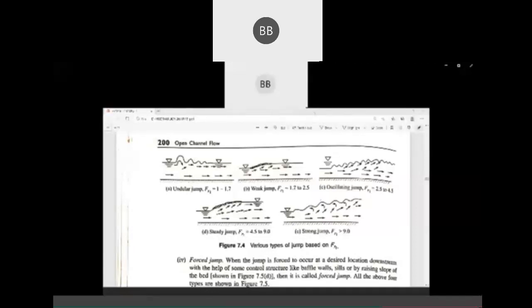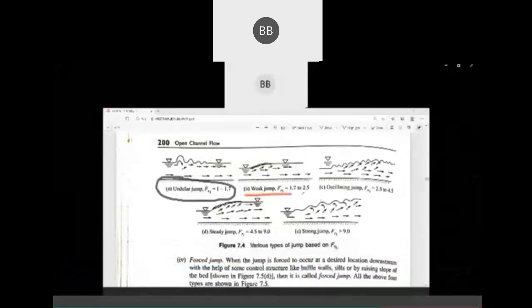Okay, so yeah, in this figure 7.4, you can see this first one is your undular jump, where your Froude number varies from 1 to 1.7. In the second case, it's a weak jump. You can see the diagram, okay?